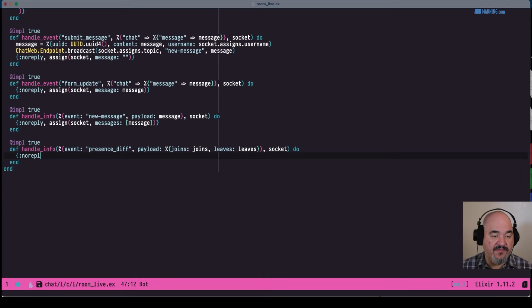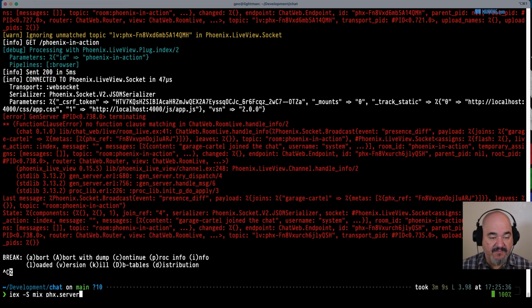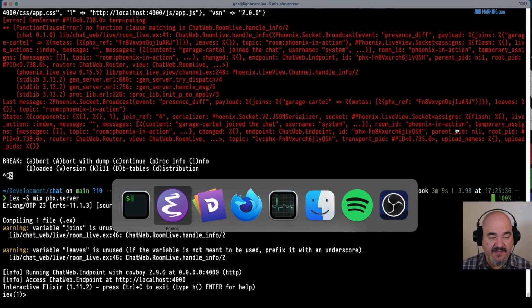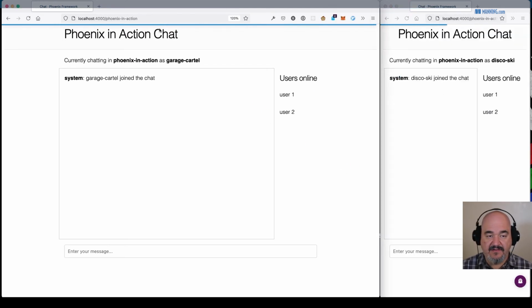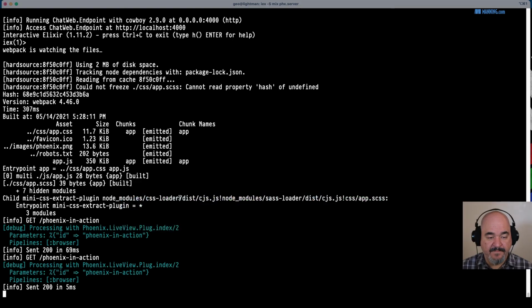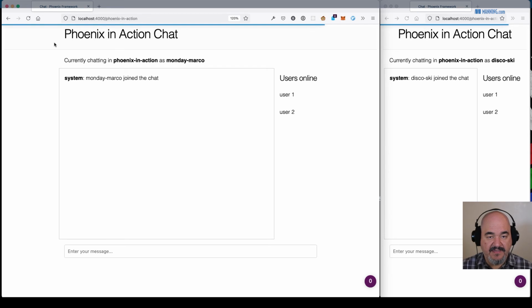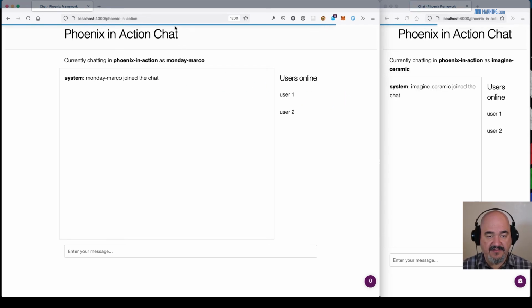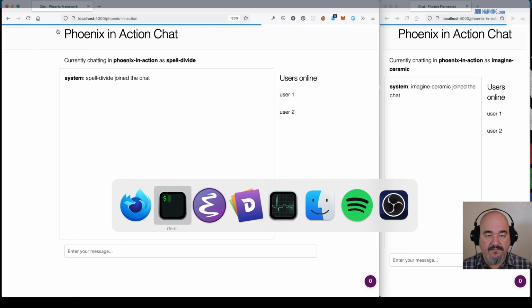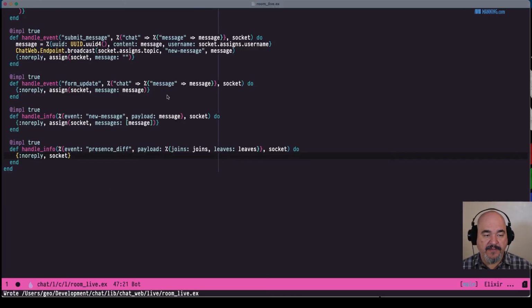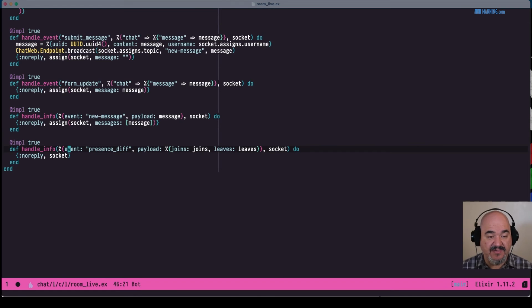For now, let's just do a noreply so we don't get the crazy reloads all the time because of the crash and reload. Save that. Let me reshare the server. Now we should be able to load the page without it completely crashing on us. It is taking a little while to actually finish that load, and I'm not exactly sure why. I may have more old information in the session. Okay. Well, we'll go with that for now, but we do need to handle this presence diff.